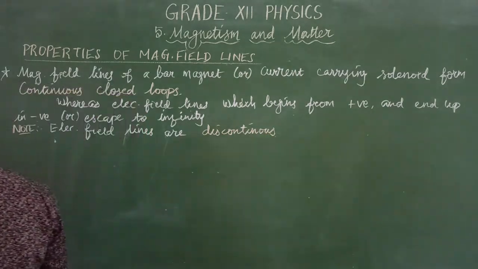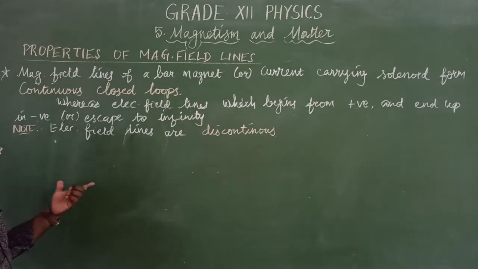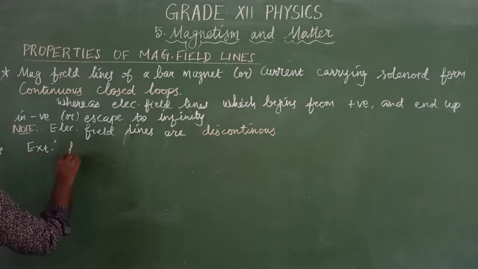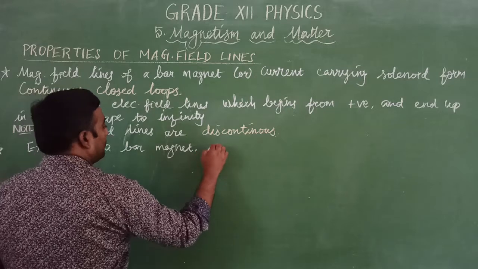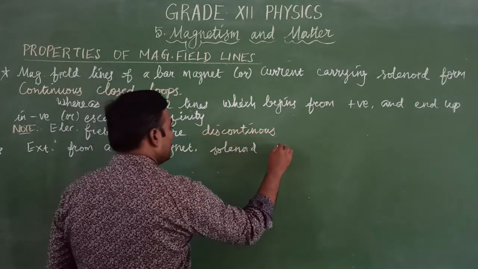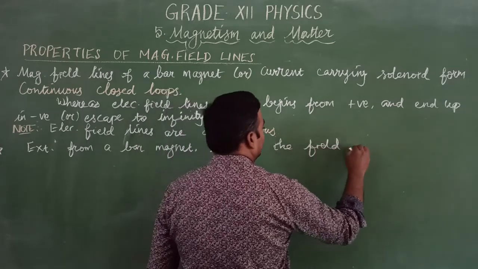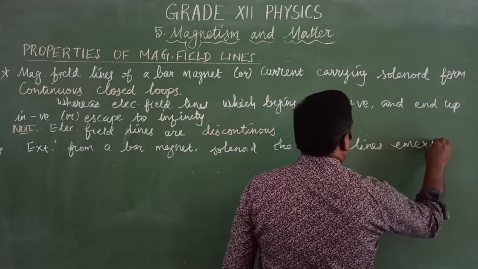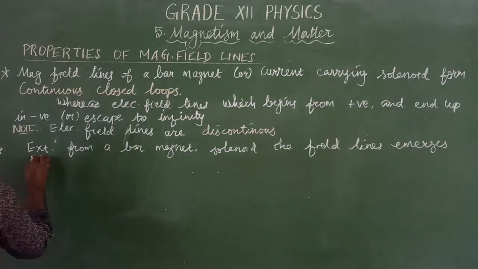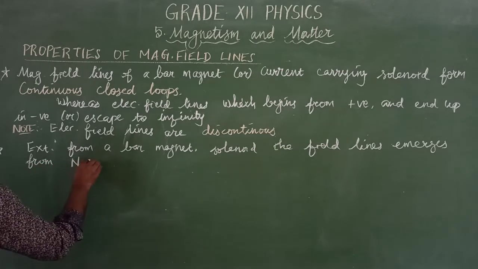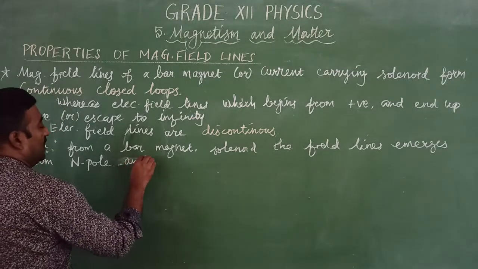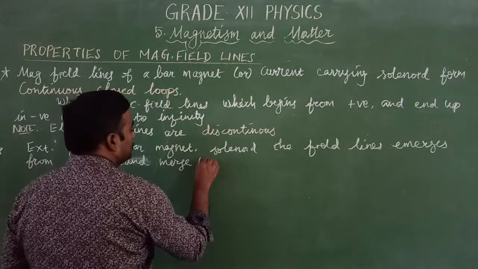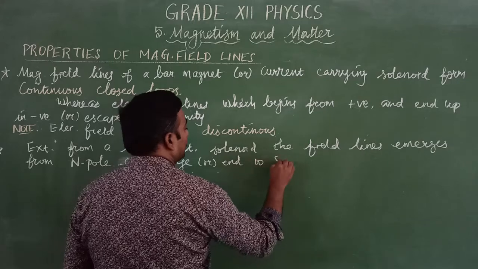The next one: externally from a bar magnet or from a solenoid, the magnetic field lines emerge from the north pole and end at the south pole of the magnet.